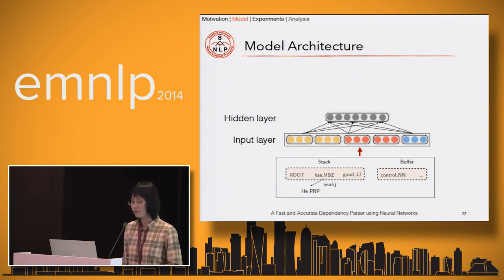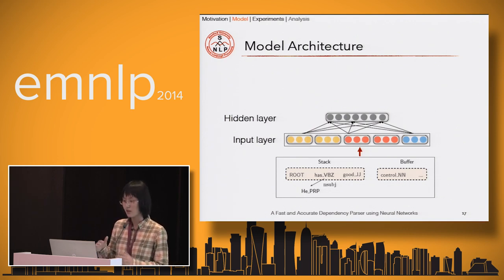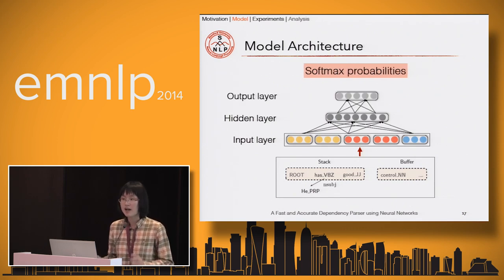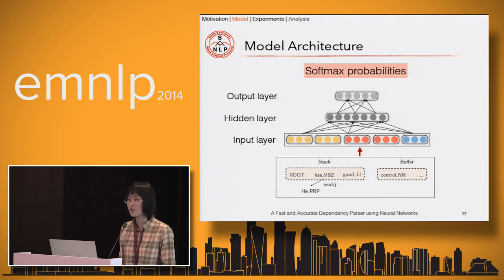Then we build a fully connected hidden layer above the input layer. Unlike standard neural networks, we propose to use a cube activation function here. And then we add an output layer, which models the softmax probabilities from the hidden representations to the transitions.